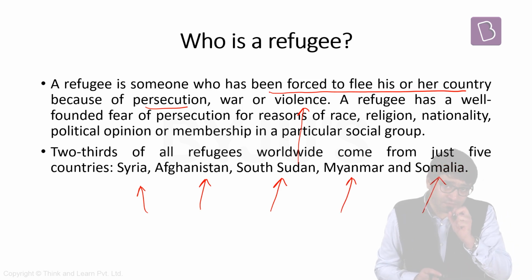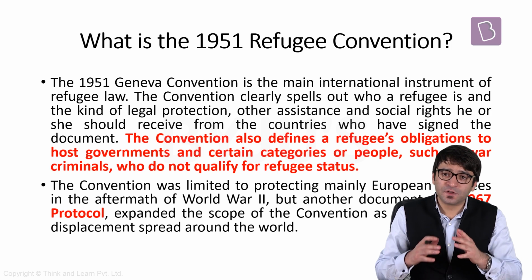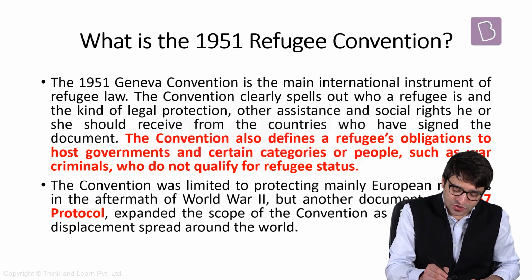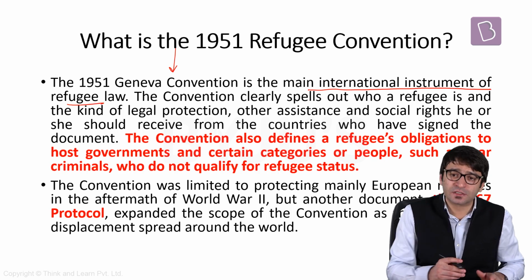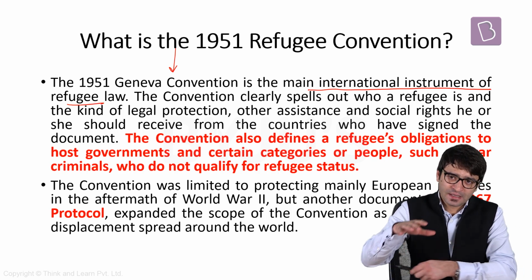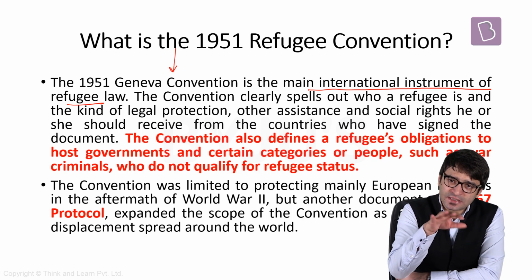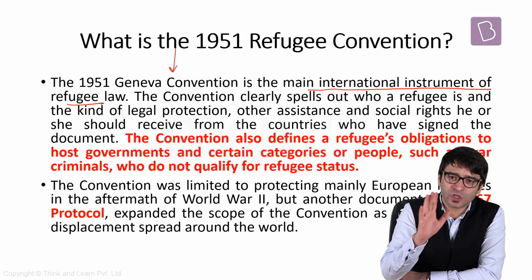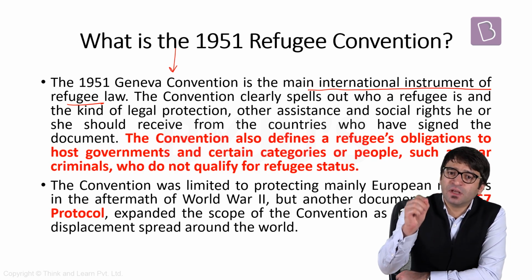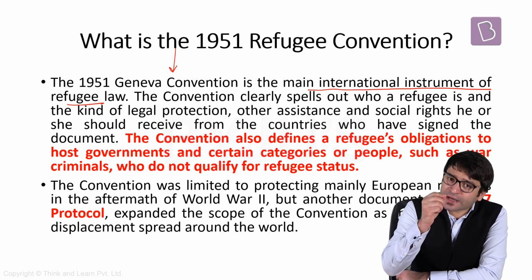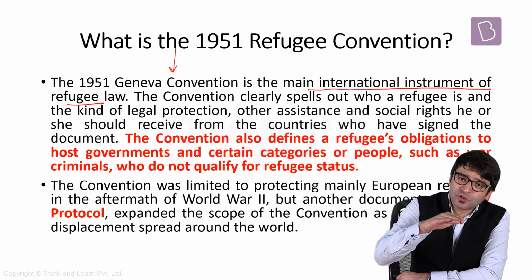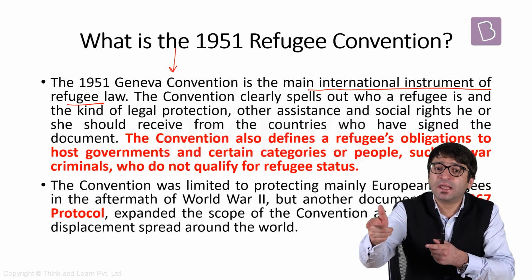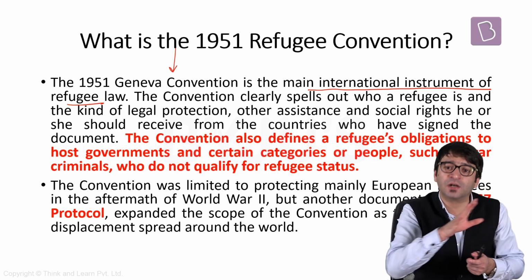But now there is a convention, the 1951 Refugee Convention or Geneva Convention. This is the main international instrument of refugee law. This 1951 convention tells us who is a refugee, what are the benefits available to a refugee, and what kind of legal protection is available to this refugee.